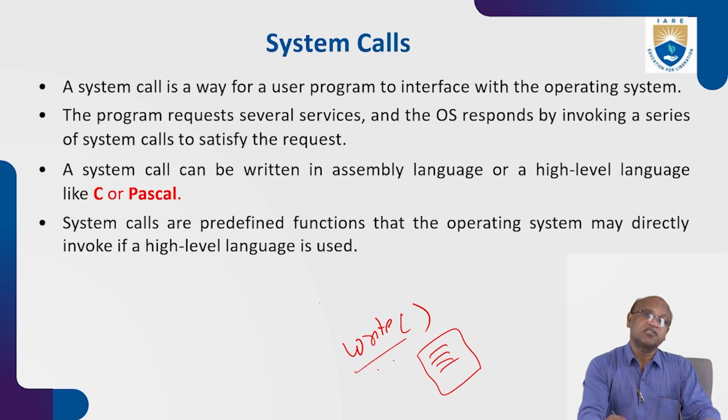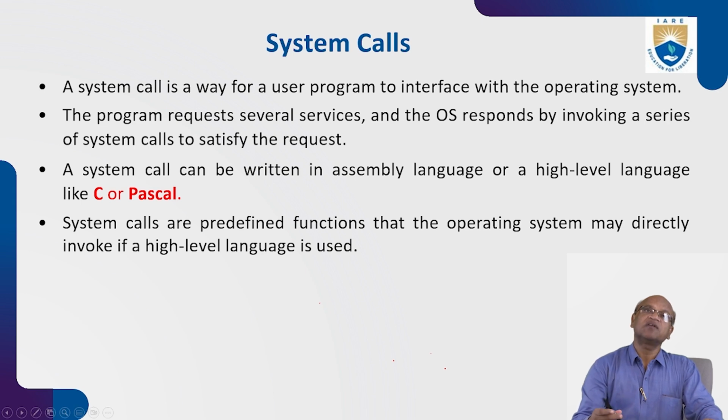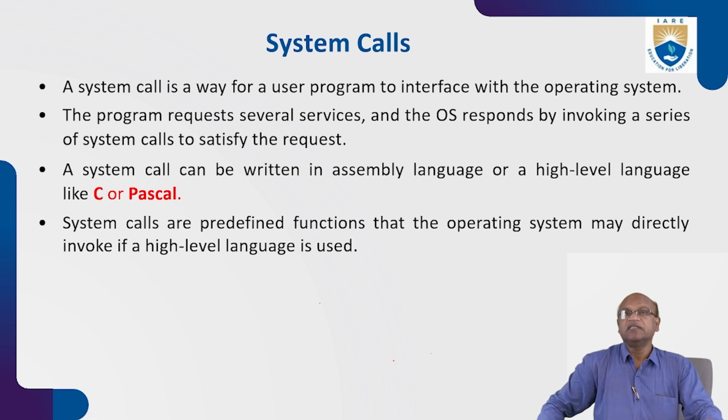So the system will call this write. The user will not invoke the write system call. The system will invoke certain functions or programs in the OS, which will not be invoked by the user. The user only writes the program and asks the system to save it. The further job will be done by your OS, which invokes functions or programs that are already predefined and available in the OS. These programs get the job done. That's what system call means.